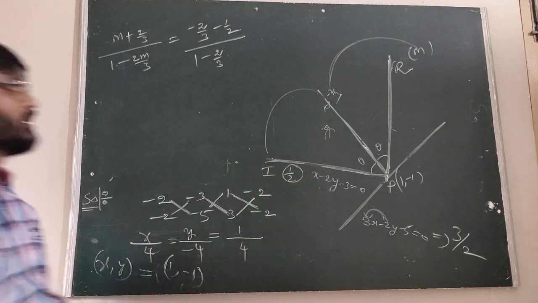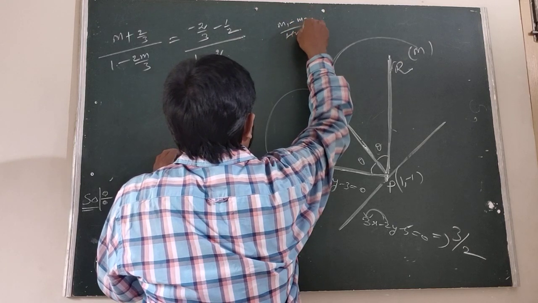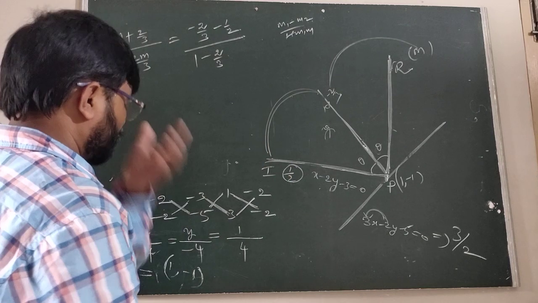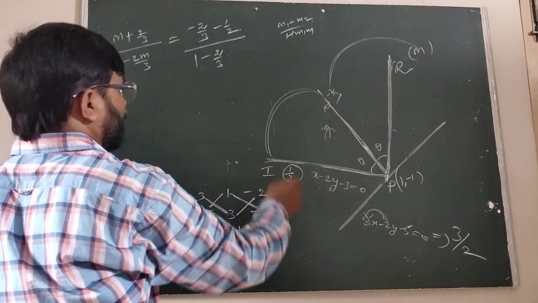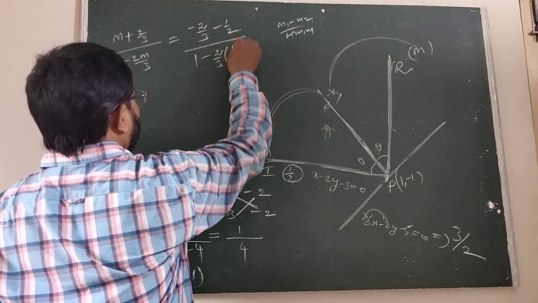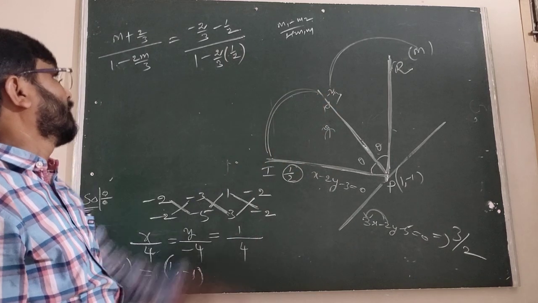This is the form: m1 minus m2 by 1 plus m1 m2.